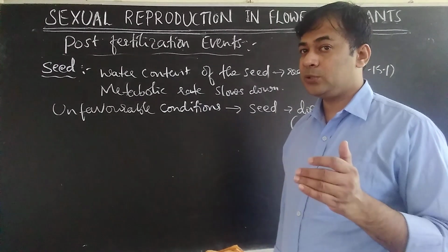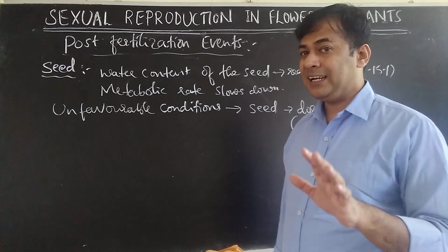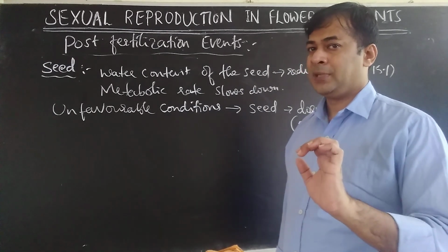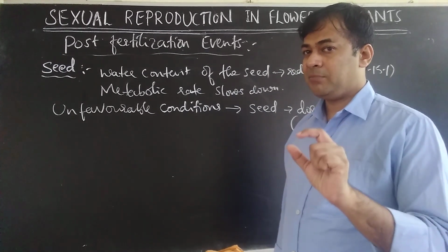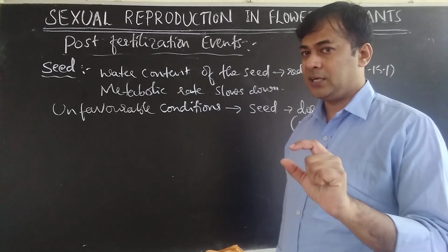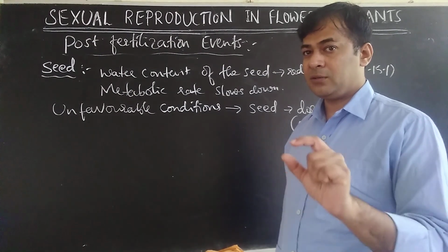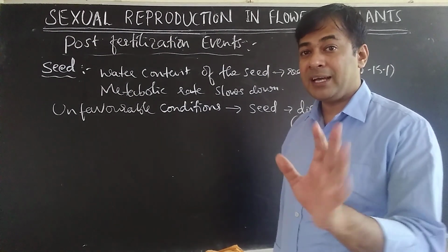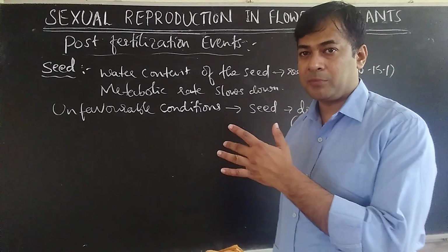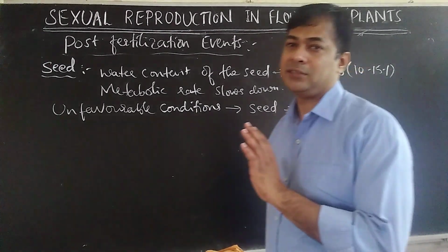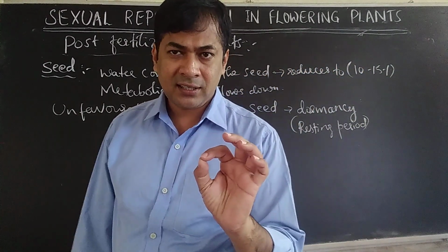Then till when should the dormancy period continue? Till conditions become favorable. Dormancy period lasts only until the seed gets the conditions it needs. If you provide all those conditions, then it will break dormancy, means it will come out of dormancy and germinate. Simple. If conditions are there, it will germinate.